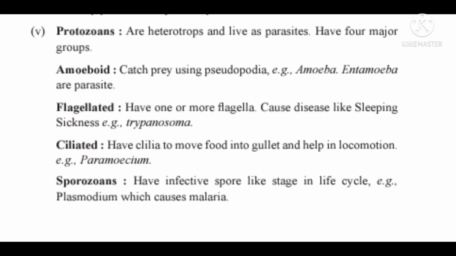They have four major groups. Amoeboid: catch prey using pseudopodia, for example, Amoeba; Entamoeba is a parasite. Flagellated: have one or more flagella and cause diseases like sleeping sickness, for example, Trypanosoma. Ciliated: have cilia to move food into gullets and help in locomotion, for example, Paramecium. Sporozoans: have an infective spore-like stage in the life cycle, for example, Plasmodium, which causes malaria.